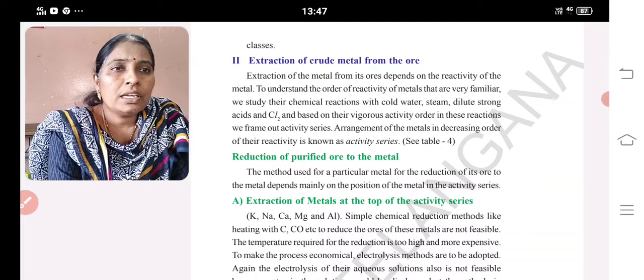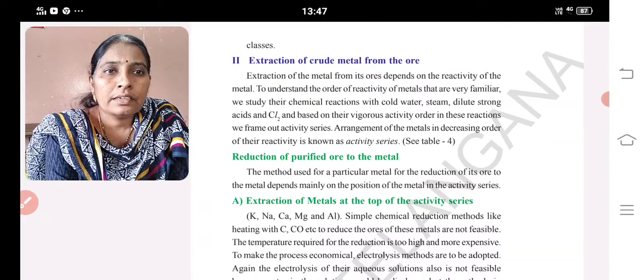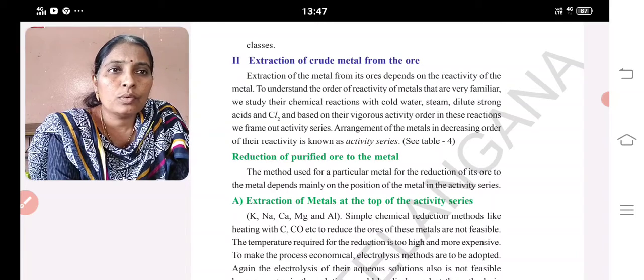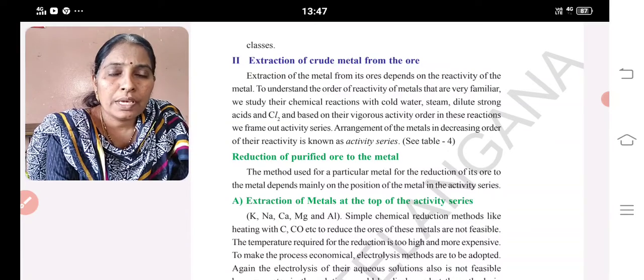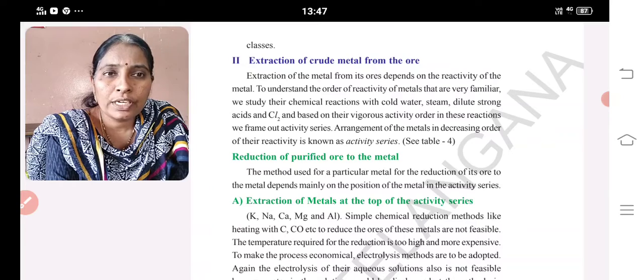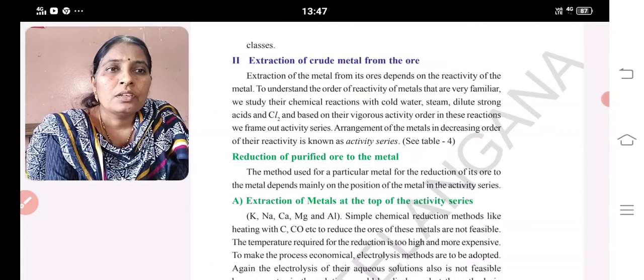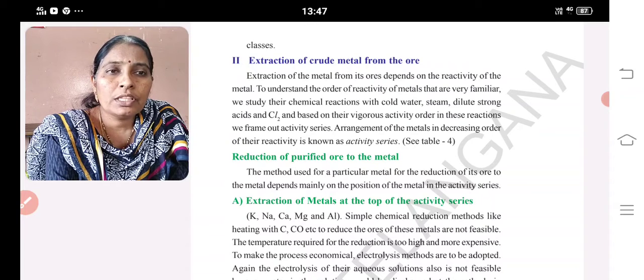Extraction of crude metal from the ore and reduction of the purified ore to the metal. Extraction of metal from the ore depends upon the reactivity. Based on the reactivity, elements are classified into three. So what is the method used for a particular metal for reduction of its ore?